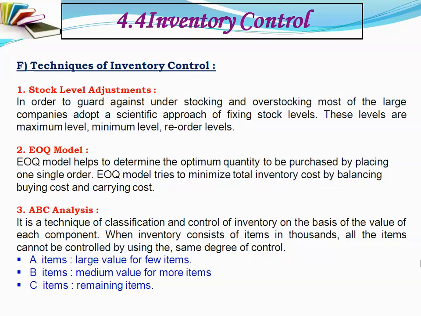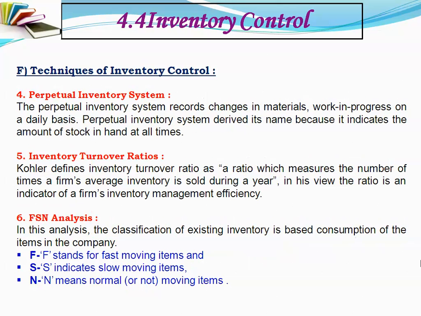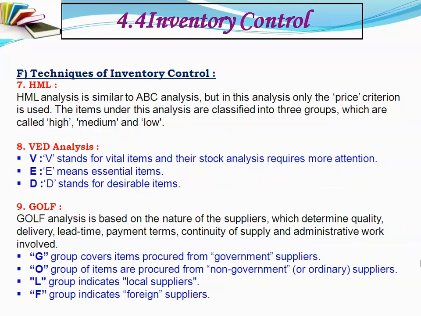Inventory control can be done by the EOQ model or ABC analysis. There are various inventory control techniques, such as FSN analysis, in which the items in any particular inventory can be segregated into fast moving, slow moving and non-moving. HML analysis, that is high cost, medium cost and low cost inventory items. VED analysis means vital, essential and desirable items of the inventory can be classified.